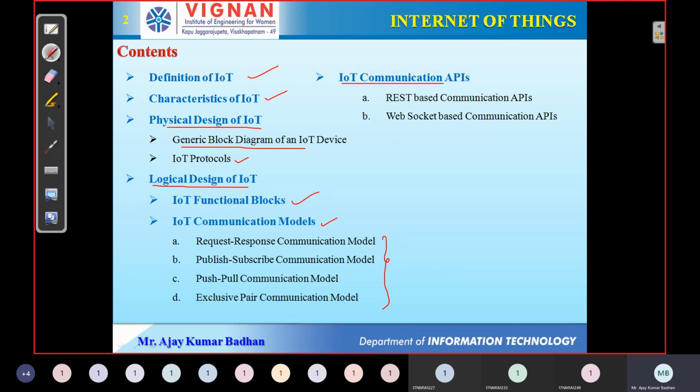Followed with that, we have something called IoT communication APIs. APIs are nothing but application programming interfaces, using which we can communicate with different applications, the software we design for our purpose. In your mobile phone, you have WhatsApp. It's an application. In order for that application to communicate with the network, we definitely require some medium, some interface. That interface is provided by the application programming interface.